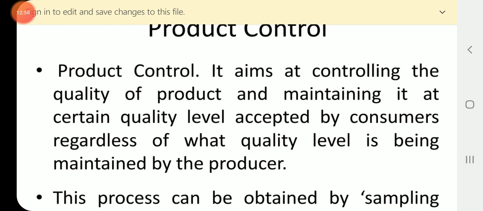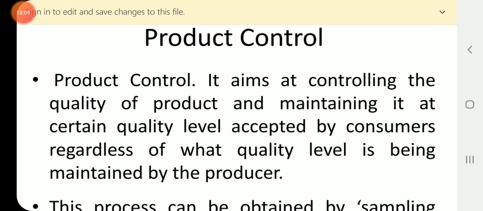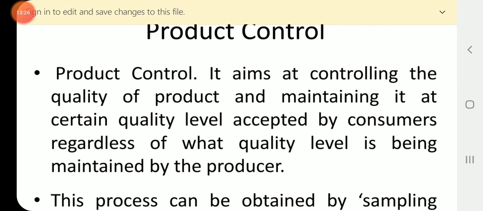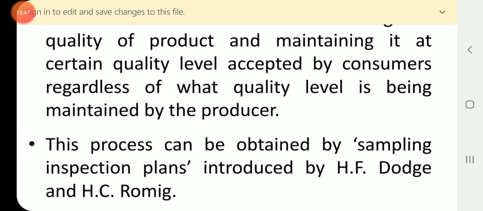Whereas in process control, our objective is targeted at controlling and maintaining the quality at specified quality standards given by the company, the manufacturer or producer. In product control, we take the aspect of the consumer, regardless of what quality level is being maintained by the producer.